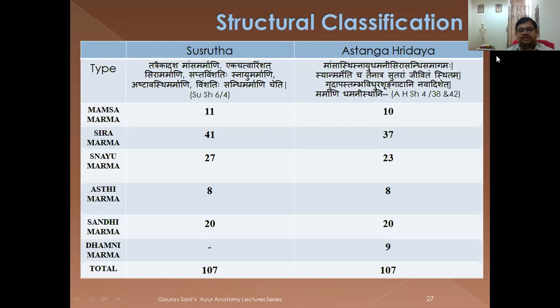There are Mamsa Marma 10 in number, Sira Marma 37, Snayu 23, Asthi and Sandhi are equal, that is 8 and 20. Dhamani Marma, so it becomes 9. So you simply subtract 144 from Mamsa, Sira, Snayu, and you will get the number of Ashtanga Hridaya. And whatever you are subtracting, 1 plus 4 plus 4, it will become Dhamani Marma, that is 9. The total number is never going to change.